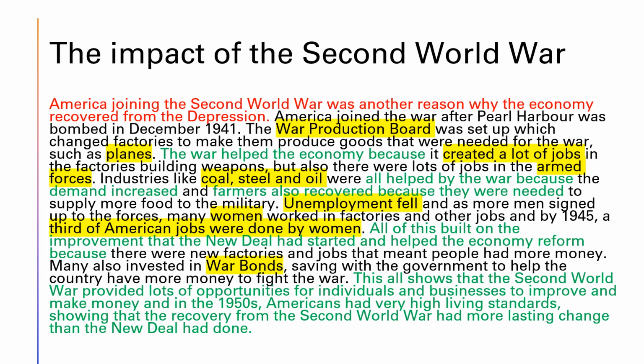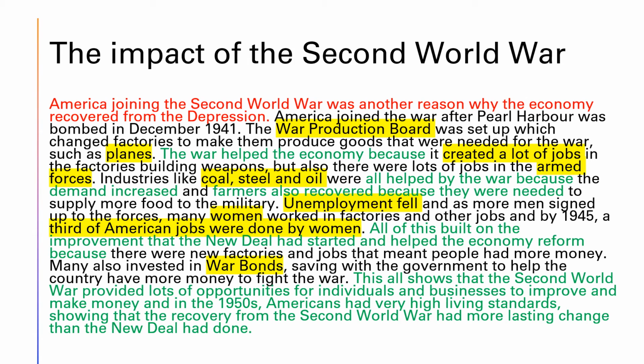War bonds were where you save money with the government, so that the government had more money to invest in the war. So there's lots of different examples here. There's quite a lot of specific knowledge in this answer, but there's also a lot of explanation as well. You've got that repeated phrase, this is helping the economy because, this is increasing demand, this is helping build on the improvements of the New Deal.